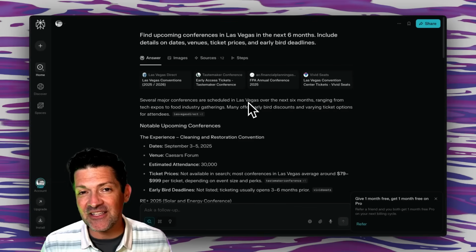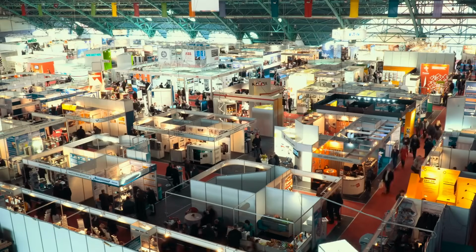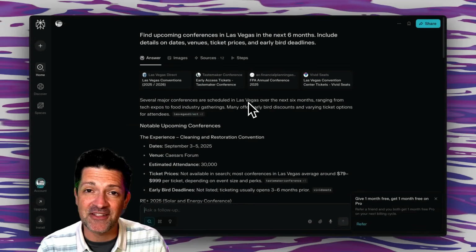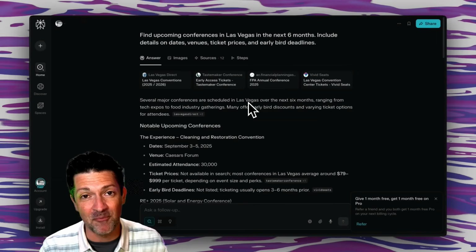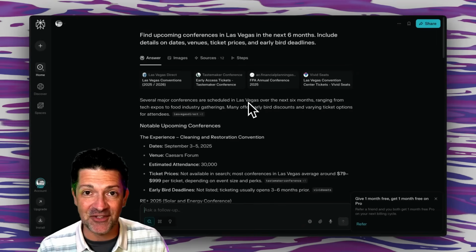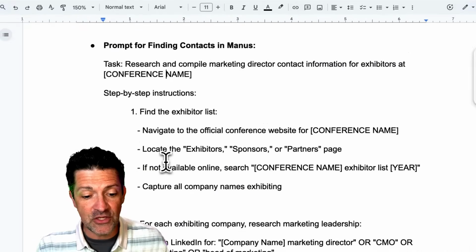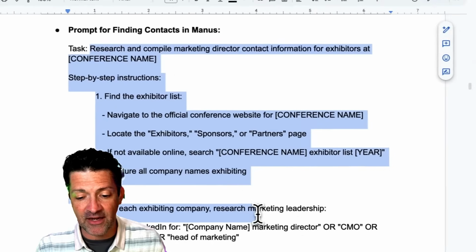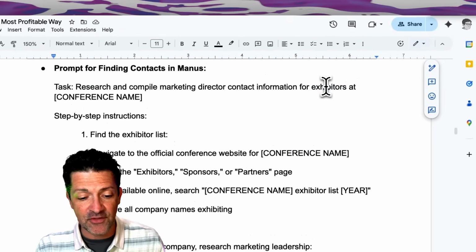So the idea is you're going to go to these conferences, and at these conferences, there's going to be an expo hall. You can often get into that for free without paying for the entire conference. And guess what? Since you're selling a marketing service, every single booth there is going to have marketing staff from companies that have budget. You know they have budget because they paid to be there, and oftentimes their marketing director, the number one person who makes the decisions, is right there. So you can use this prompt inside of Manus to research and compile all that marketing director information of all the people that are going to be exhibiting at whatever conference you're going to.